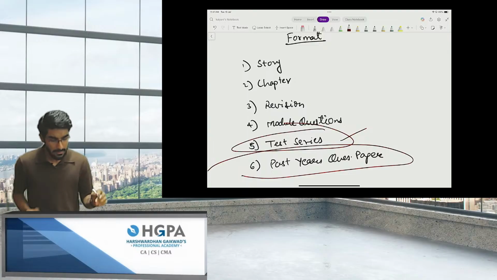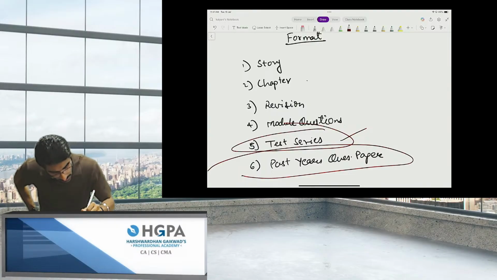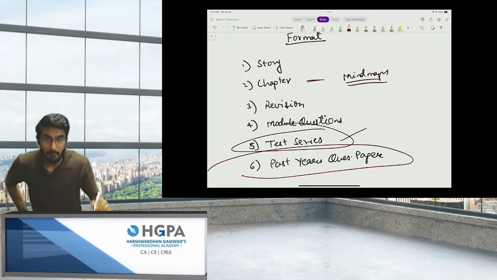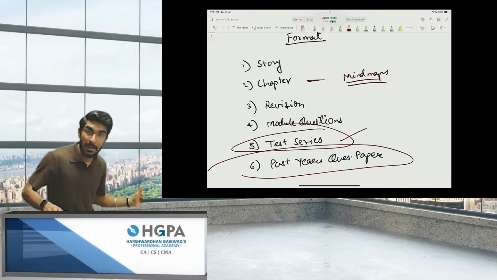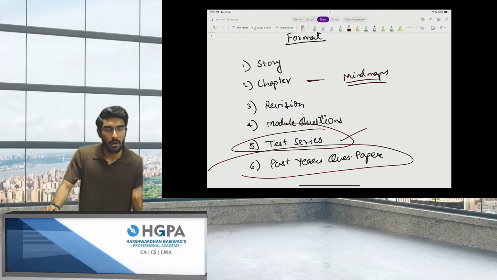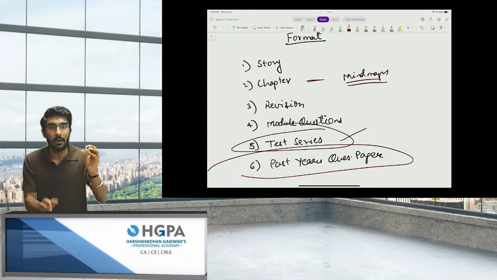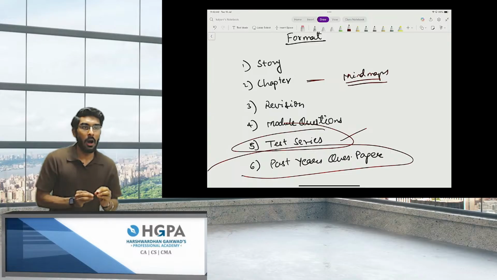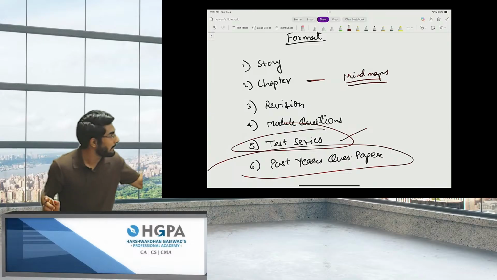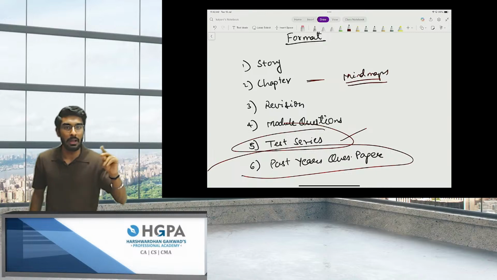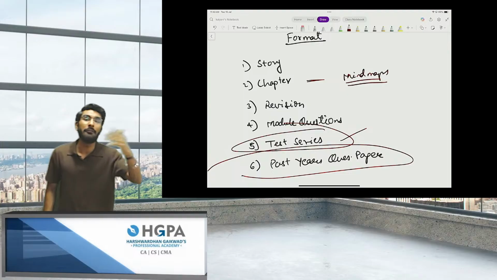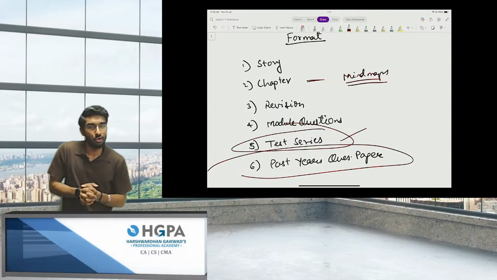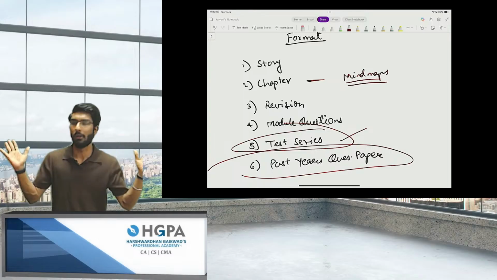Now, one more important thing. When I will be teaching you the chapter, I will be using mind maps. I will tell you what is the meaning of mind map. When we read, understand and learn using mind maps, I'm 100% sure that all your subject clarity and answer writing practice, every single thing will be done during the lecture itself. We will be learning every single thing during the lecture itself rather than after completion of syllabus. In this 2.5 months, we'll be done with everything thoroughly.